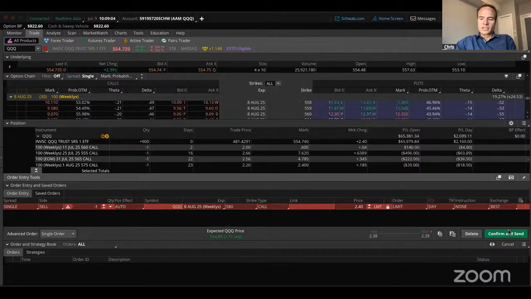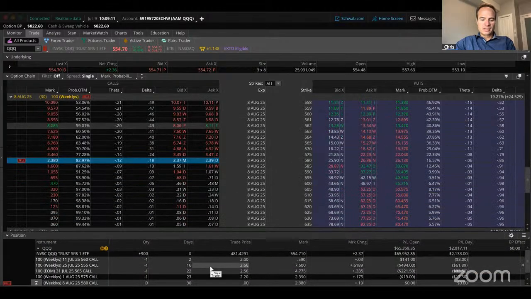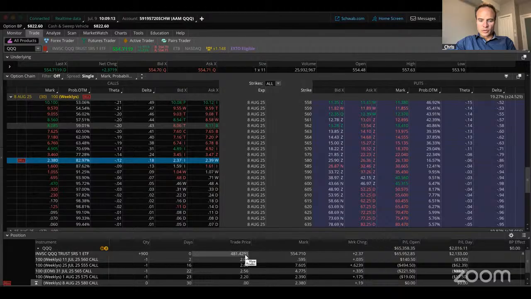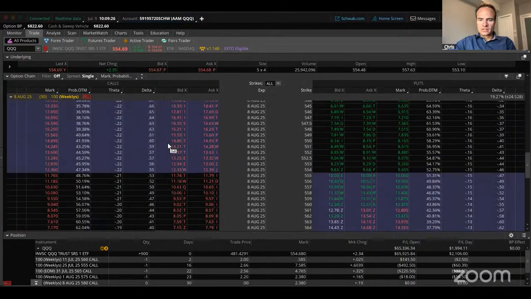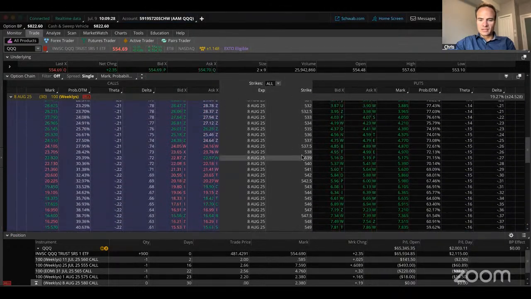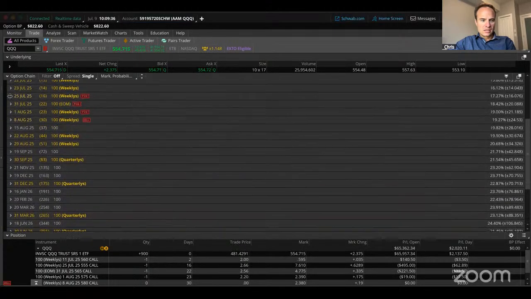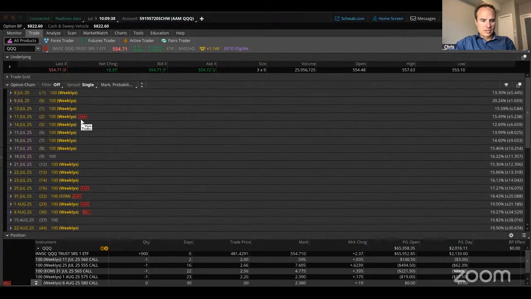And all we're obligating ourselves to do here is sell some shares for a profit. So we can see down here that our average trade price is 481. So obviously, selling 100 of the shares for 580 is not a problem. Okay. We don't want to sell any puts today just because the VIX is so low. So we're just going to leave that situation alone, and we'll see if that fills.